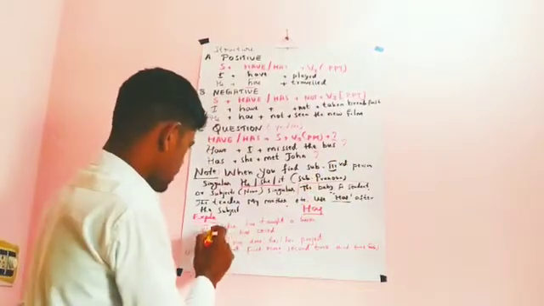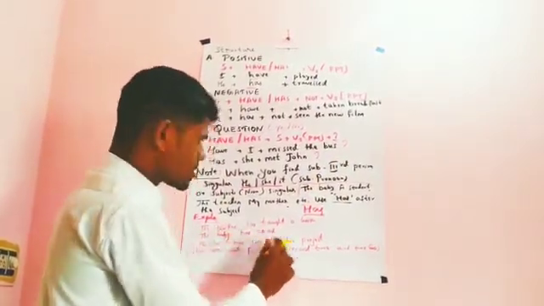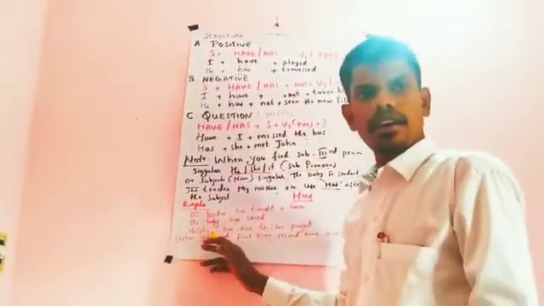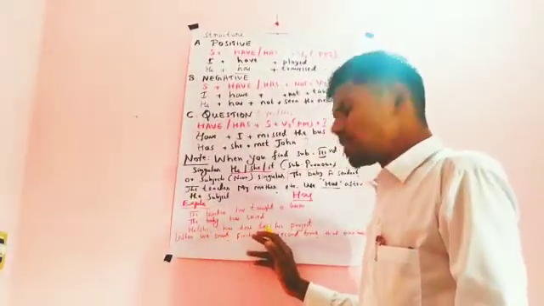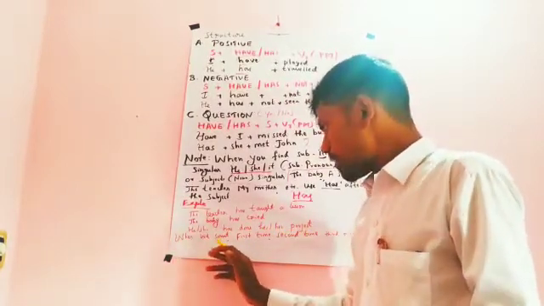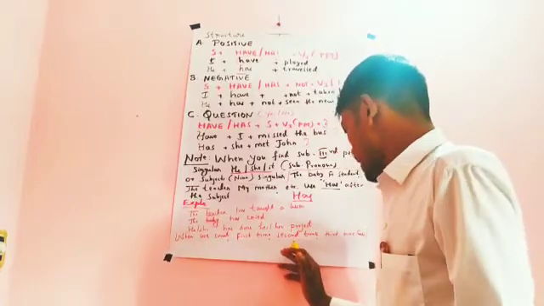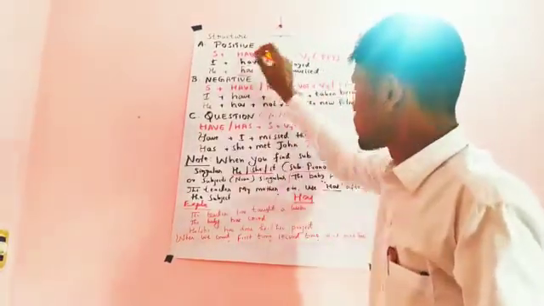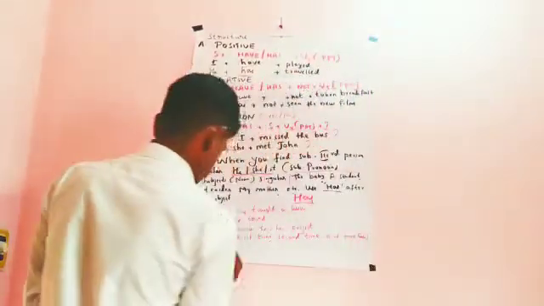Examples that I have mentioned: The teacher has taught a lesson. The baby has cried. He or she has done his or her project. When we count the first time, or the second time, third time, at that time we have to use present perfect tense.